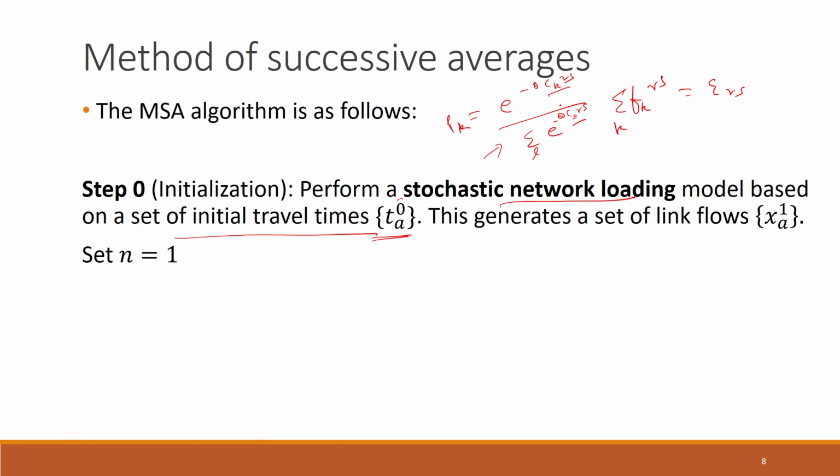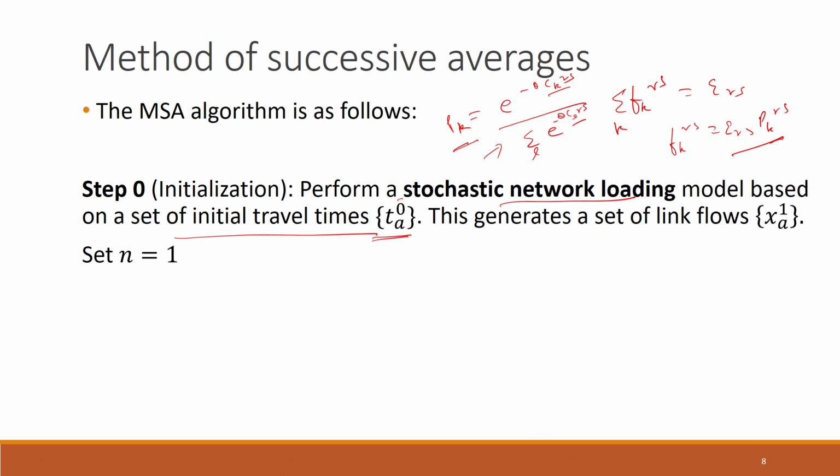So now we can actually calculate the probabilities of choosing different paths connecting every OD pair. Once we know those probabilities, we can use the relationship that the flow on path K connecting R to S is equal to QRS times PKRS. Once we determine PKRS from this expression, assuming a logit route choice model, we can determine the flow on path K connecting R to S by this expression here.